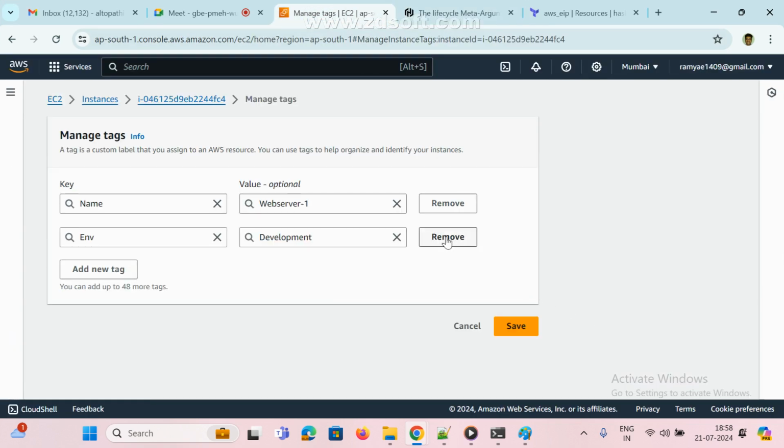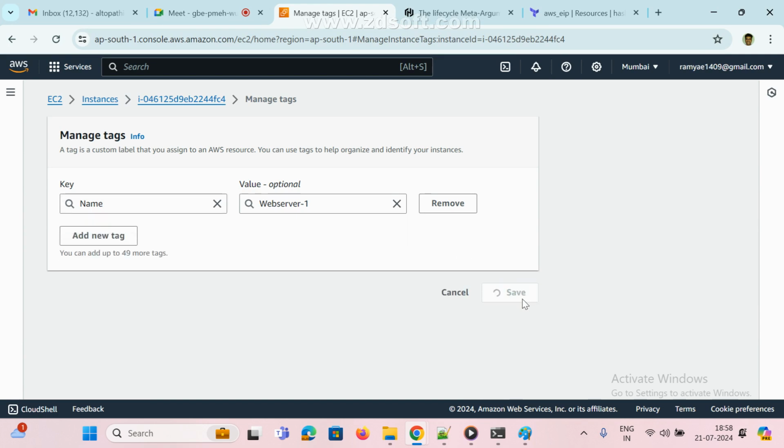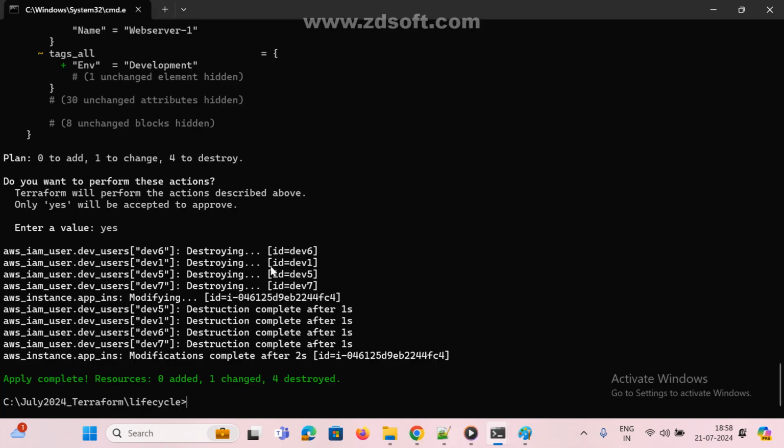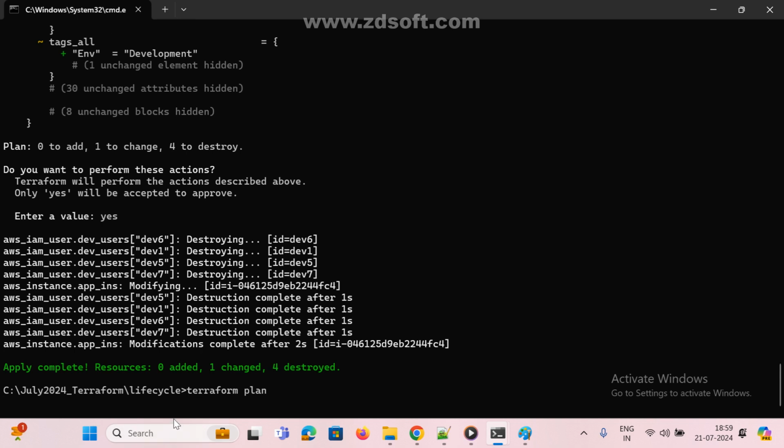Manage, I removed. Save. Now if I run Terraform plan, earlier what did you get? It said 1 to change, right. Now see what comes. Plan. Anyone guess it? Terraform 0 to change. 0 to change. Now this is the life cycle and change.